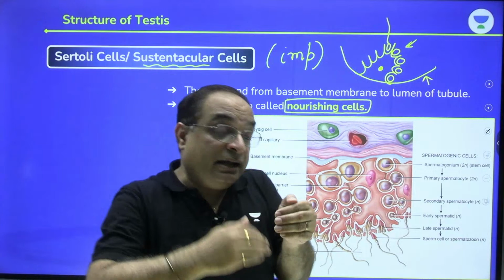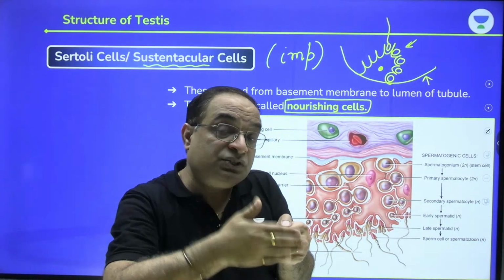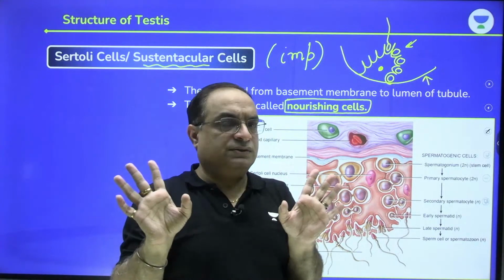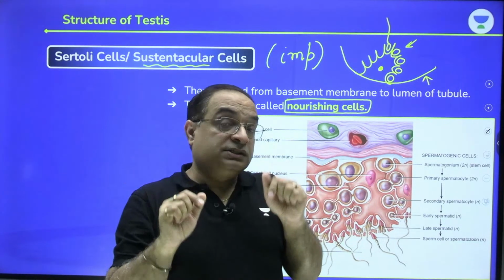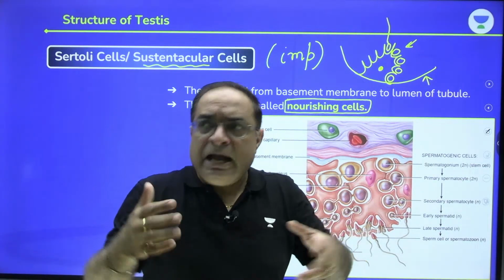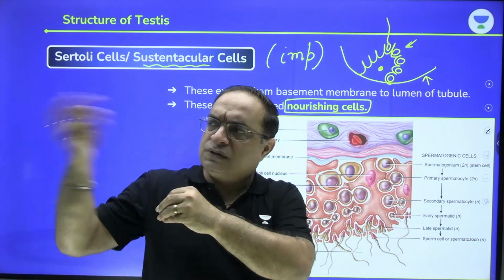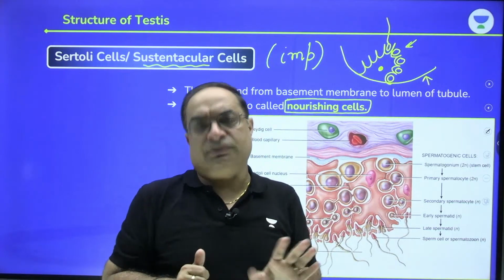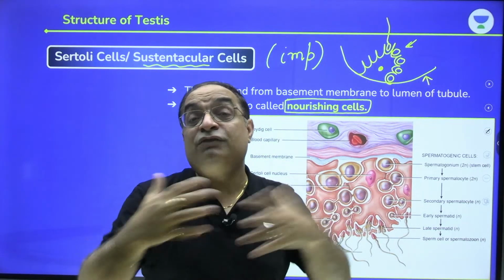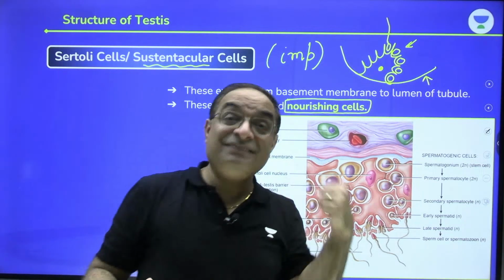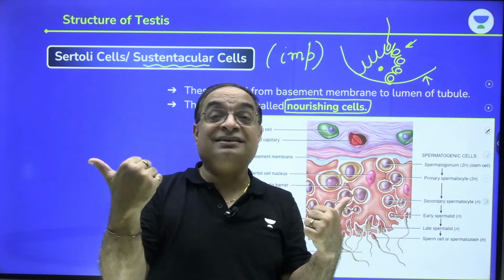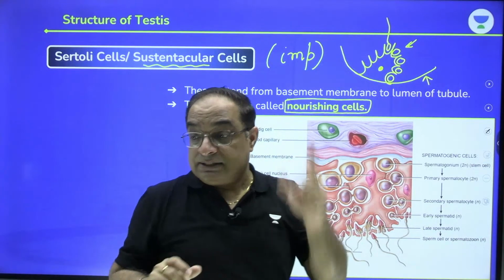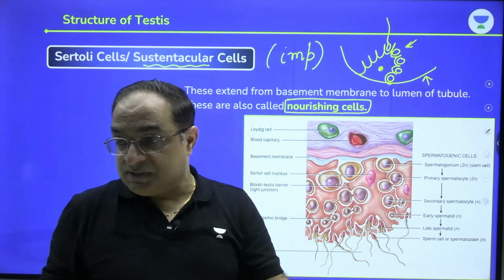So blood never comes in direct contact with the germ cells. Germ cells say, blood, please don't touch us, right? So the Sertoli cell says, okay, don't worry. I will take nutrition and oxygen from blood, and I will pass on that oxygen and nutrition to the developing germ cells. So they are forming a kind of barrier between the developing germ cells and the blood. That is called the blood testis barrier. Please remember, Sertoli cells are forming the blood testis barrier.